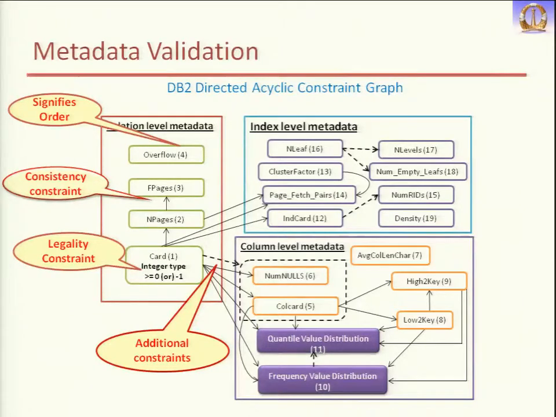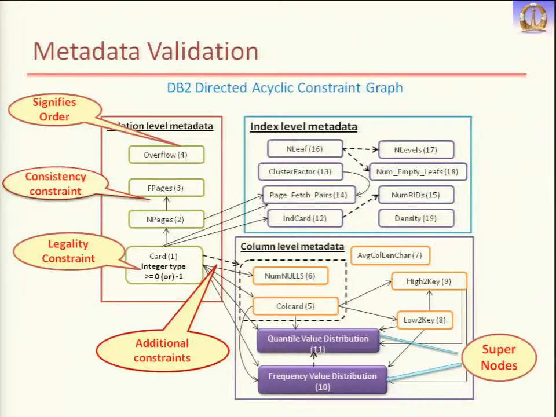Then if you see these numbers 1, 2, 3, 4, then 5, 6, 7, when we run the topological sort algorithm, we get this as an example order. If you run the algorithm, you can get a different order also, depending on the graph. So this is one of the orderings. When we define our constraint graph, this acyclic graph, we define it from higher level abstraction to lower level abstraction. These edges, we could have given in the reverse direction also, but we do it from higher level: first we test for higher level and then go for lower level.